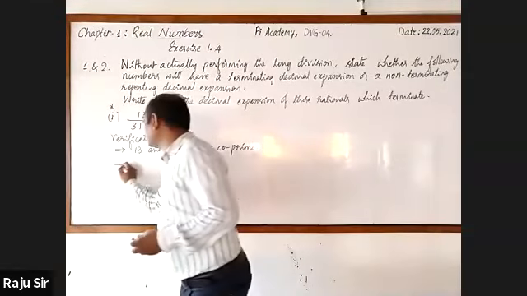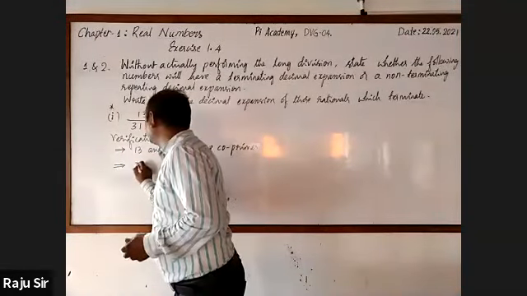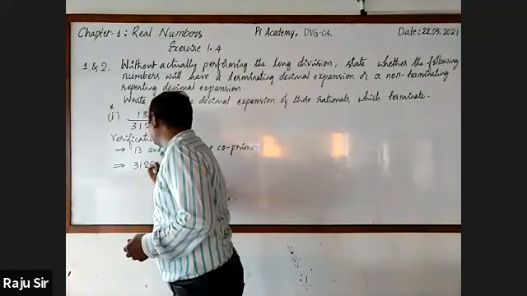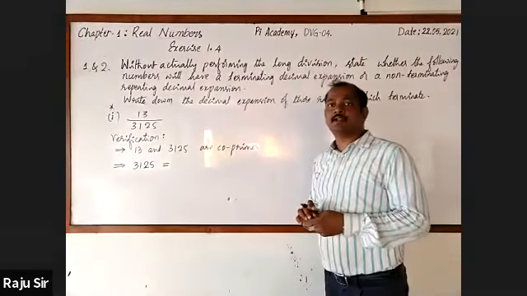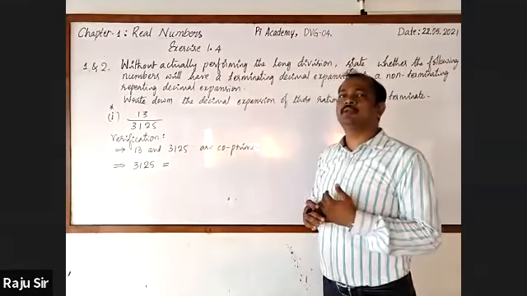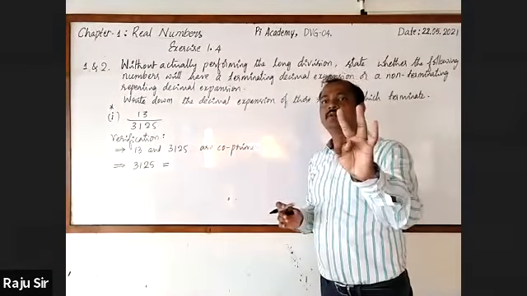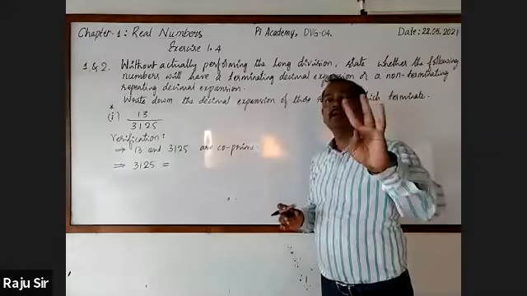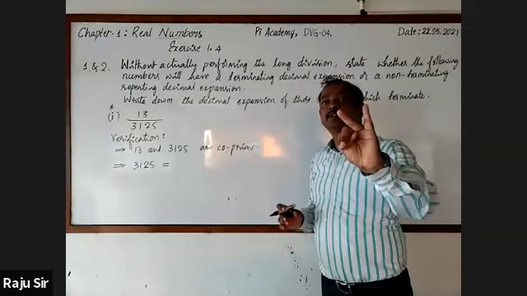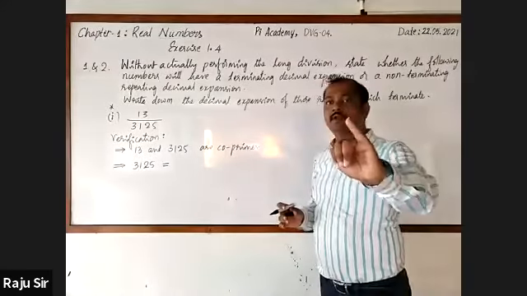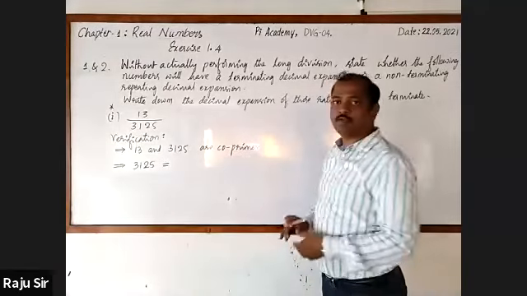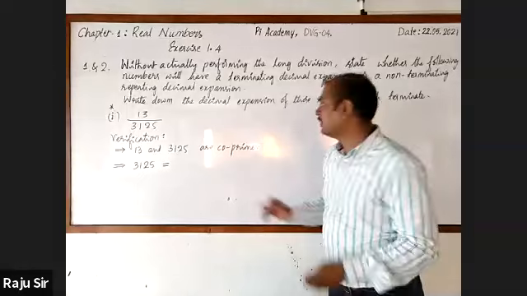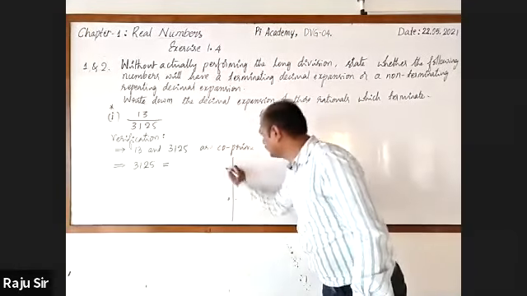Now, take the denominator. Denominator is 3125. Find out its prime factorization. As you are very familiar, you can tell. 5 5s are 25, 25 5s are 125, 125 5s are 625, 625 5s are 3125. Directly it can be written, or else you will use the working part.